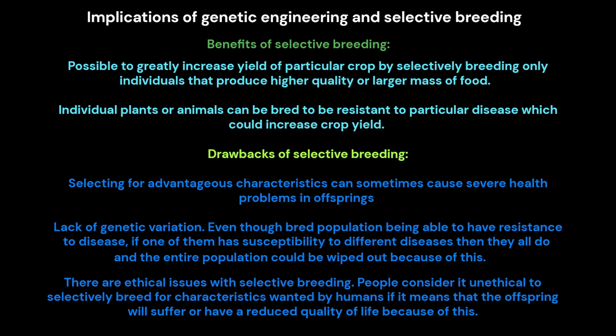Drawbacks of selective breeding. Selecting for advantageous characteristics can sometimes cause severe health problems in offspring. There is also a lack of genetic variation. Even though a bred population may have resistance to a disease, if one of them has susceptibility to a different disease, then they all do, and the entire population could be wiped out because of this.